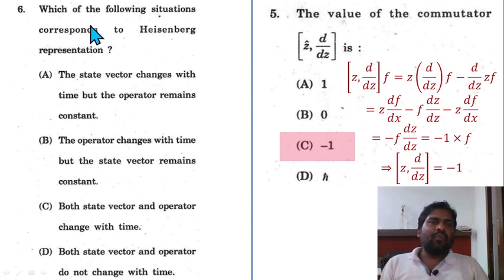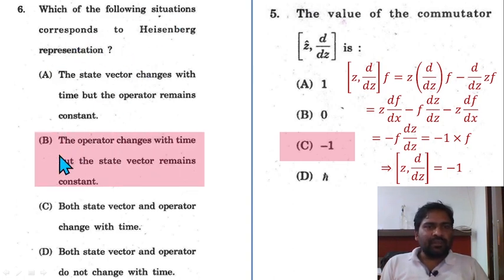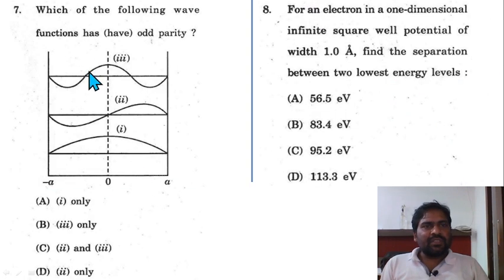Question 6. Which of the following situations corresponds to the Heisenberg representation? Option B is correct. The operator changes with time but the state vector remains constant. Question 7. Which of the following wave functions has odd parity? The wave functions third and first have even parity and second is the odd parity. So option D, second only, is the correct option.